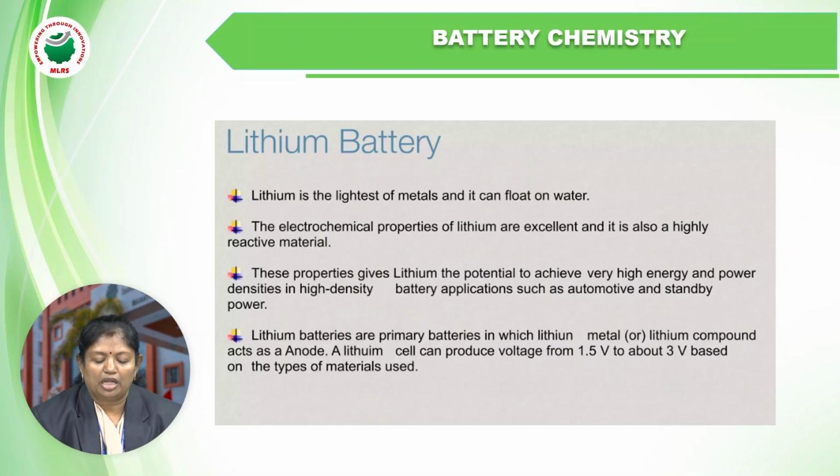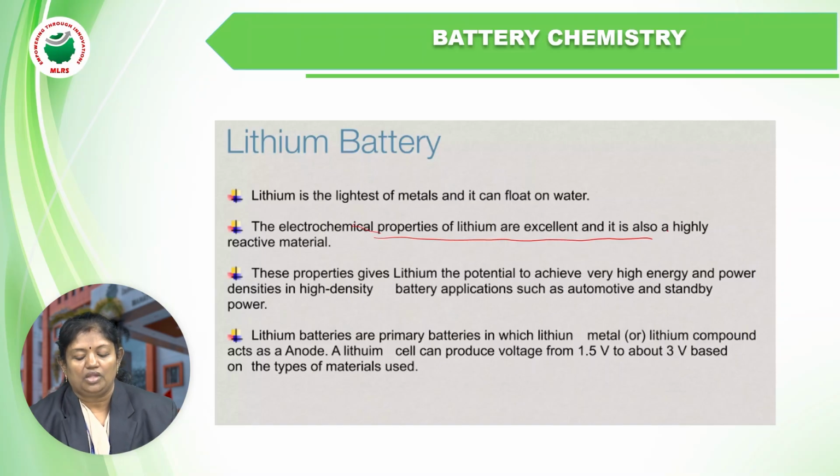The electrochemical properties of lithium are excellent, and it is also a highly reactive material. These properties give lithium the potential to achieve very high energy density in high density battery applications such as automotive and standby power. This is one of the important advantages of lithium.